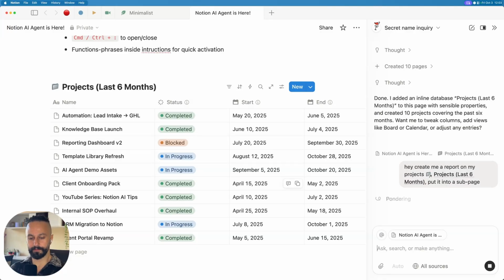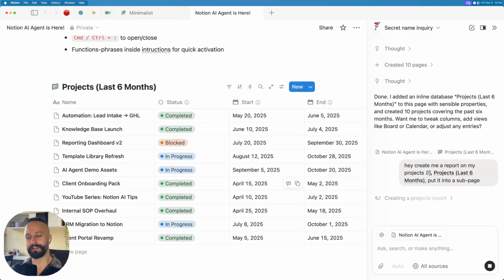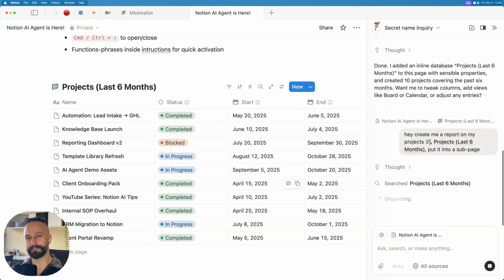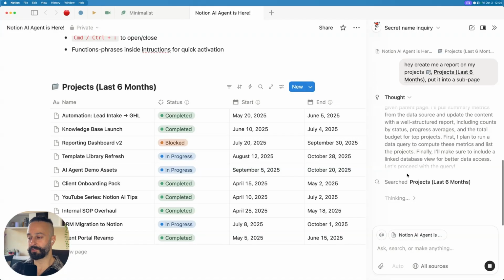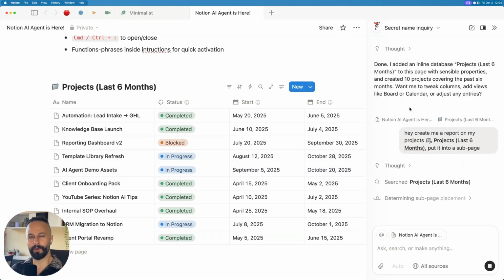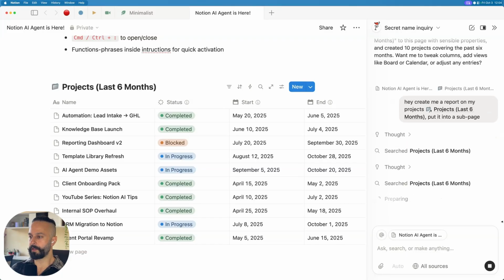Again, think of this as a knowledge assistant, and it's as capable as you are willing to define its parameters, its boundaries, and its pointers. So you see it's searching through the projects. It's really useful if you want to understand how your agent's working. You can click into any of these lines and it shows you how it's actually thinking, which is really interesting. So if you ever need to debug it, or if it's not doing exactly what you want it to do, you can essentially debug it like this as well. So let's wait a little bit.